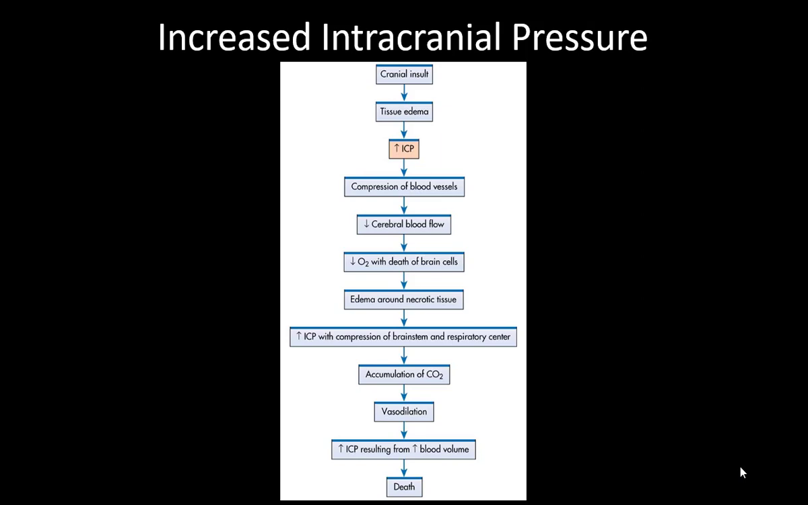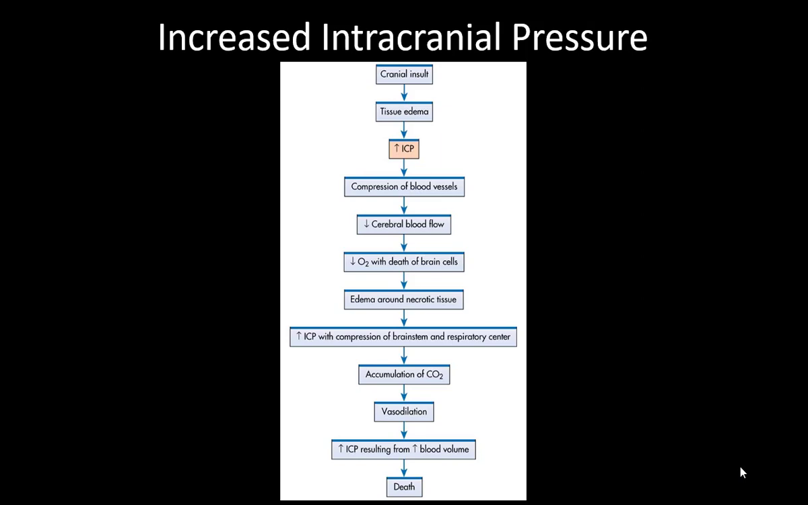If you look at this chart, there is an insult which leads to tissue edema, which finally causes an ICP rise. Now there is compression of the surrounding blood vessels. This compression will lead to a decrease in the oxygen supply to the brain cells, leading to their death. This death would again stimulate an edema around the necrotic cells. This would again cause an increase in ICP with further, now structural, compression.